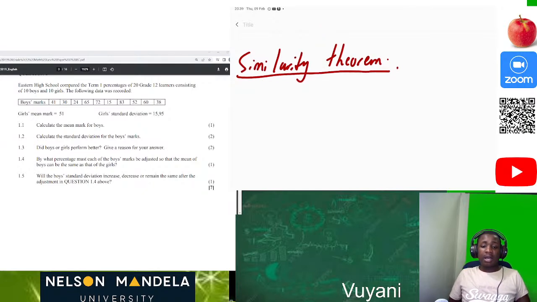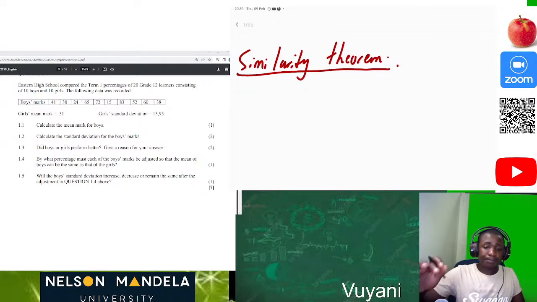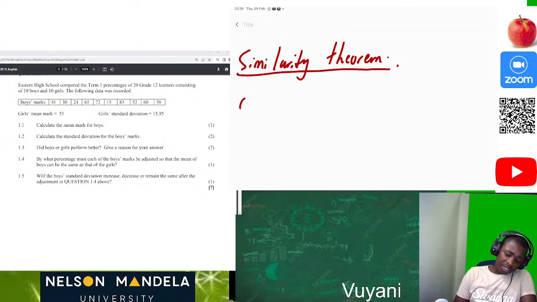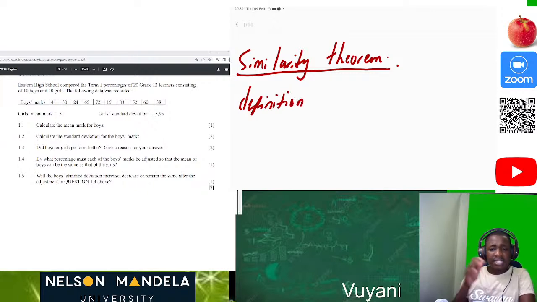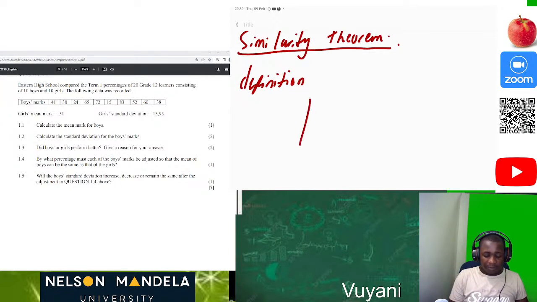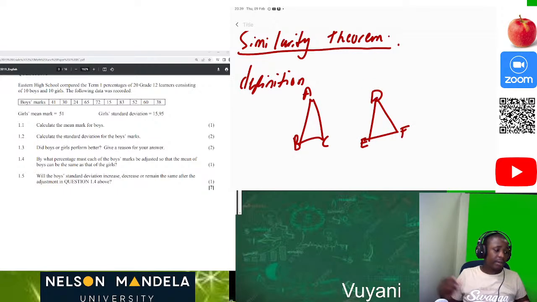Here is our similarity theorem. So on the similarity theorem, definition, this is just a small overview. I won't give you all the details, but I just want to highlight the things which are important. So for instance, if we have these two triangles, just say A, B, C, D, E, and F. Okay, these are my two triangles.